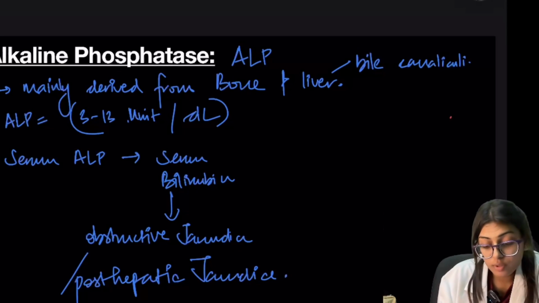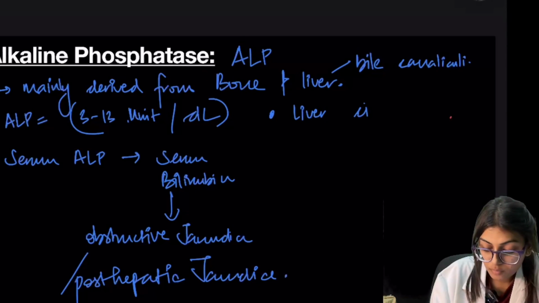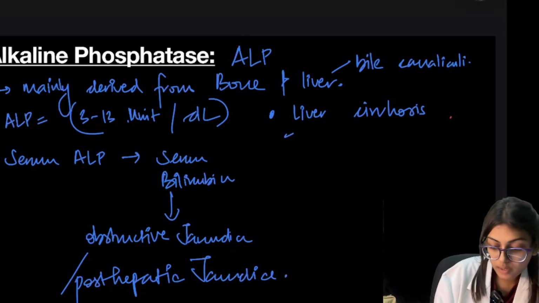And ALP is also increased in liver cirrhosis and hepatic tumors.